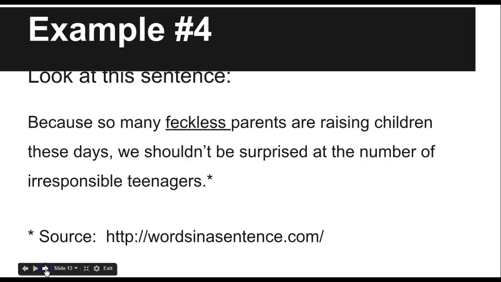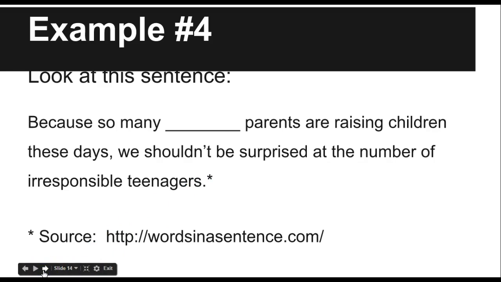One last example. Let's look at this sentence. Because so many feckless parents are raising children these days, we shouldn't be surprised at the number of irresponsible teenagers. What does feckless mean? Let's think about it by taking the word out and leaving a blank and replacing it with something else. Because so many blank parents are raising children these days, we shouldn't be surprised at the number of irresponsible teenagers. Now, we could say younger parents, or we could say busy parents, because we know there are a lot of words that could describe parents these days.